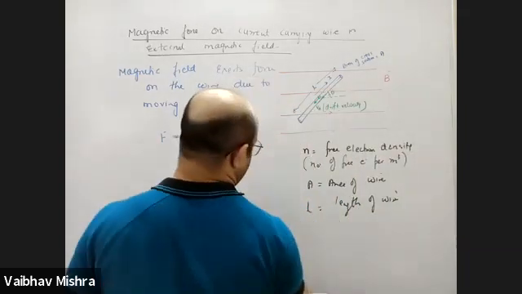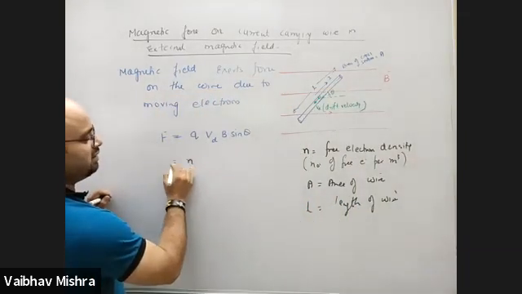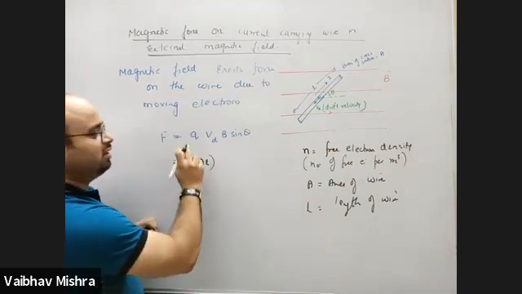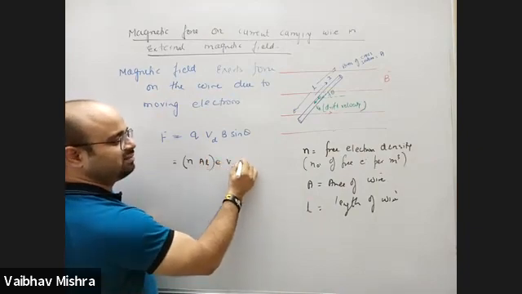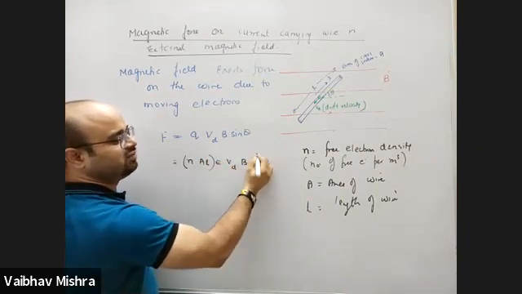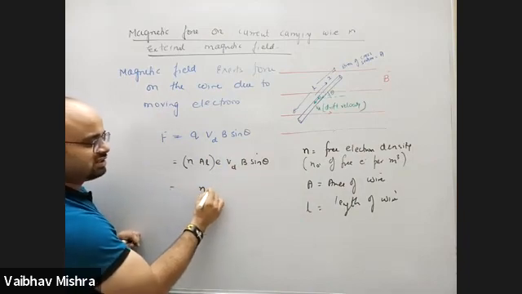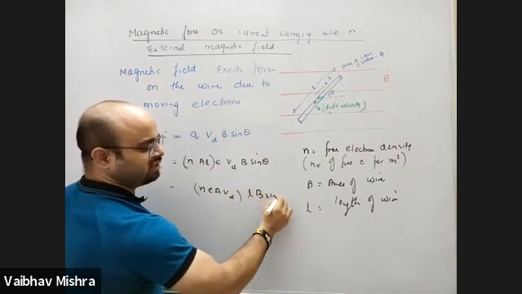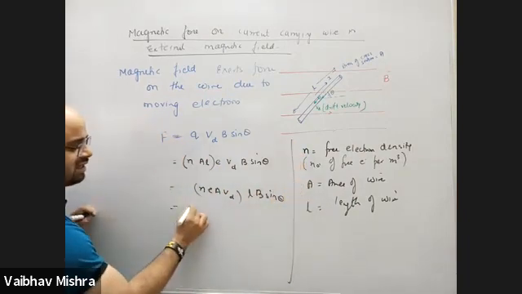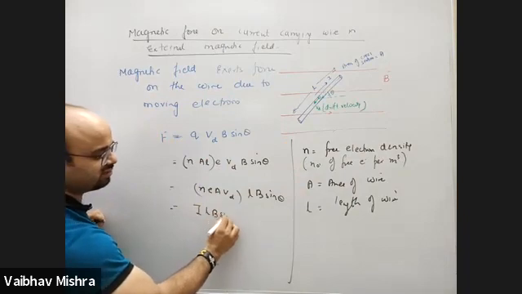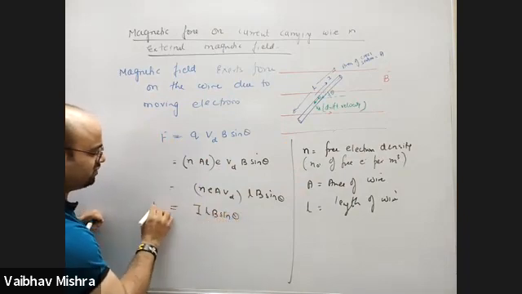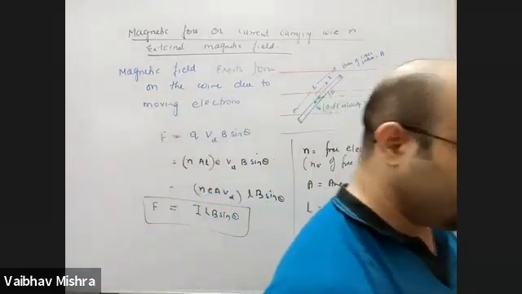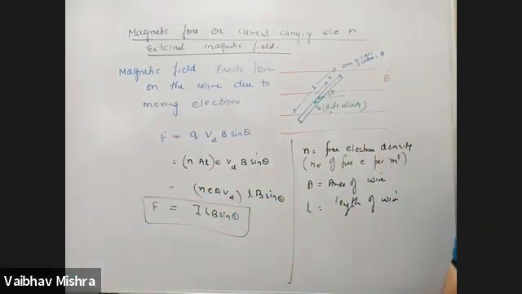Yeah. Q is n, number of electrons per unit volume, into total volume. एक इलेक्ट्रॉन पे चार्ज होता है e के बराबर into Vd B sin theta. Q is the total charge. इसको थोड़ा सा रिअरेंज कर लेते हैं: n e A Vd times L B sin theta. n e A Vd is current, so I L B sin theta. The magnetic force on the current carrying wire is I L B sin theta. Rest will continue in next class.